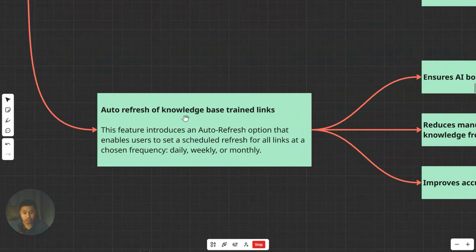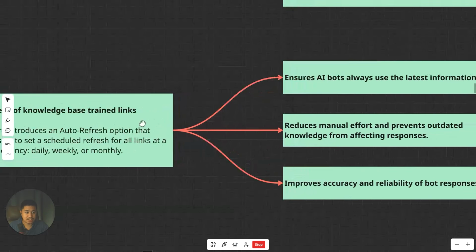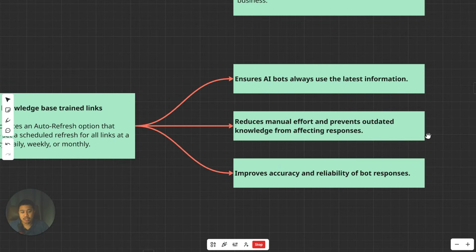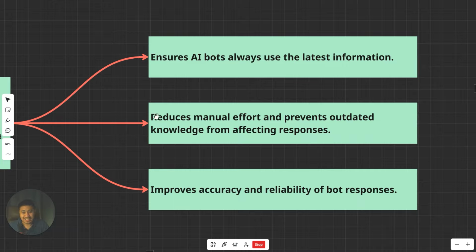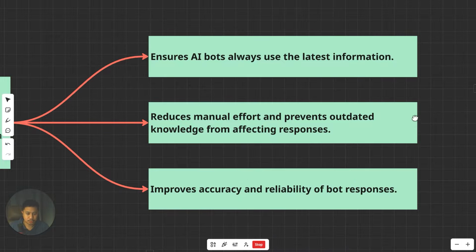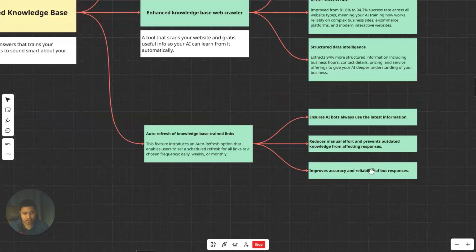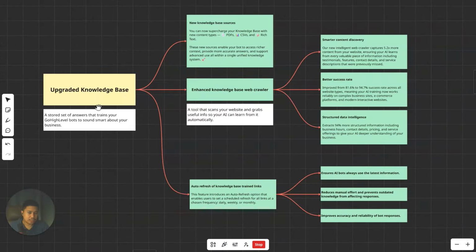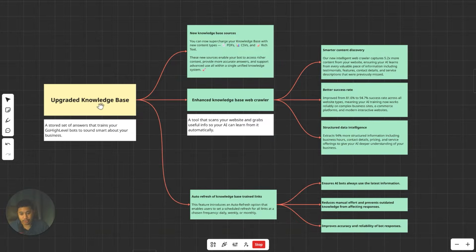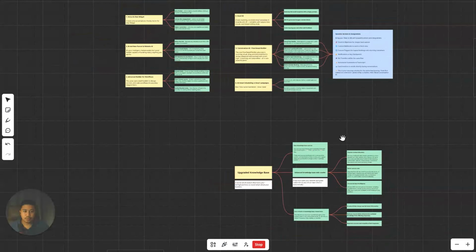And ayun, auto-refresh lang talaga siya ng knowledge base, and that just makes the AI bots that more stronger or that more valuable basically. And then it reduces manual effort and prevents outdated knowledge from affecting responses. It's just inconvenient if it gives the wrong information dun sa website traffic or dun sa potential customer. And then lastly, this will improve accuracy and reliability of bot responses. And so I would like you to take a look into this, yung knowledge base nila. It's already upgraded.